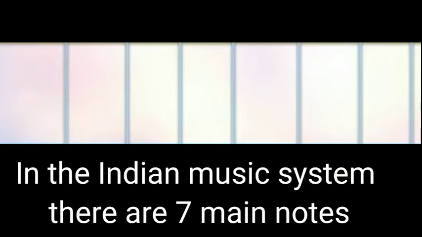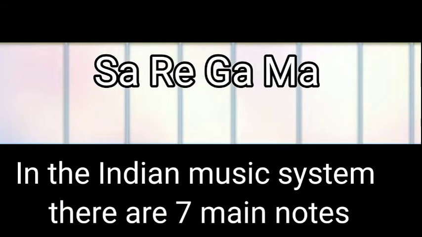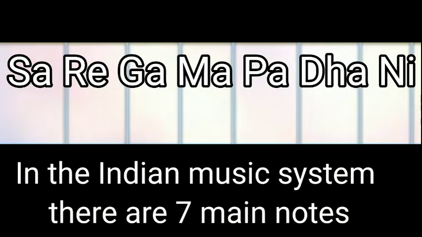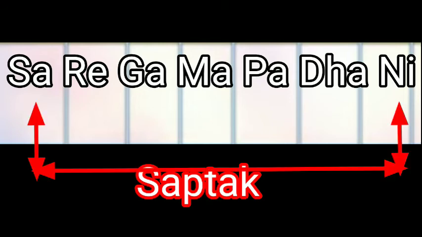In the Indian music system, there are 7 main notes, namely Sa Re Ga Ma Pa Da Ni, and their collection is called Saptak. The frequency of the notes goes on increasing from Sa to Ni. Then comes the Sa of the upper Saptak at double the frequency of the original Sa. It means that the notes repeat after completion of one Saptak: Sa Re Ga Ma Pa Da Ni Sa.